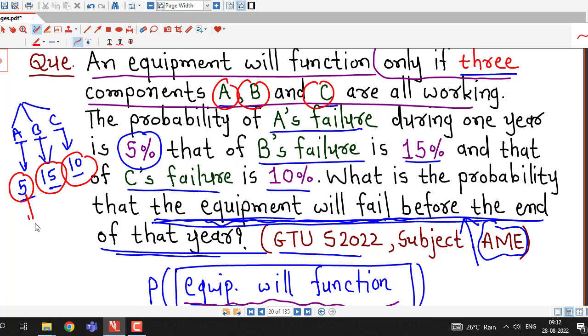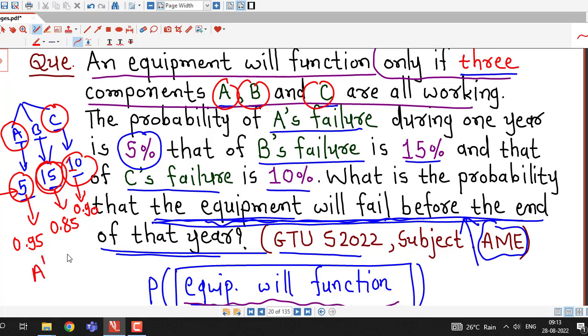So using these probabilities we find the probabilities of the components working. The probability that component A will work is 1 minus 0.05. Similarly, the probability that component B will work is 0.85, obtained by subtracting 0.15, and we obtain the probability that component C will work by subtracting 0.1 from 1.